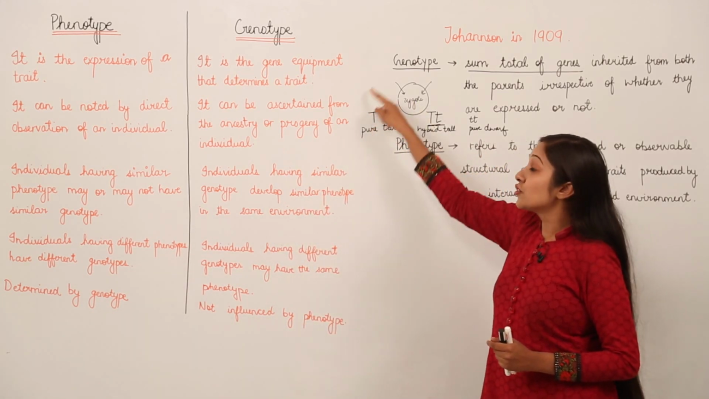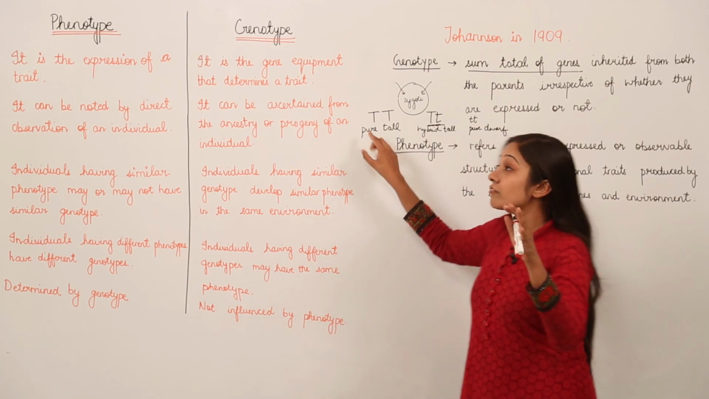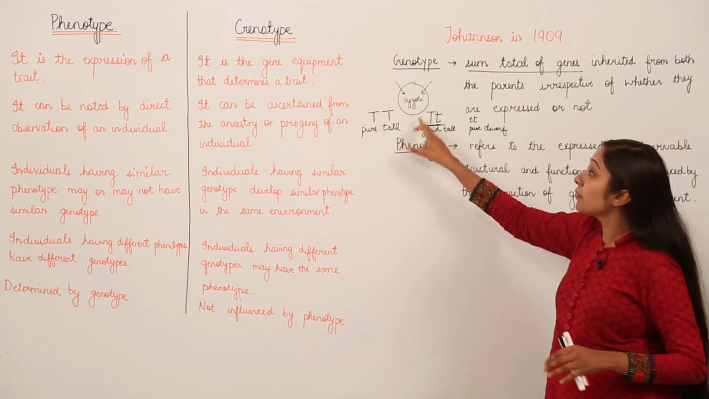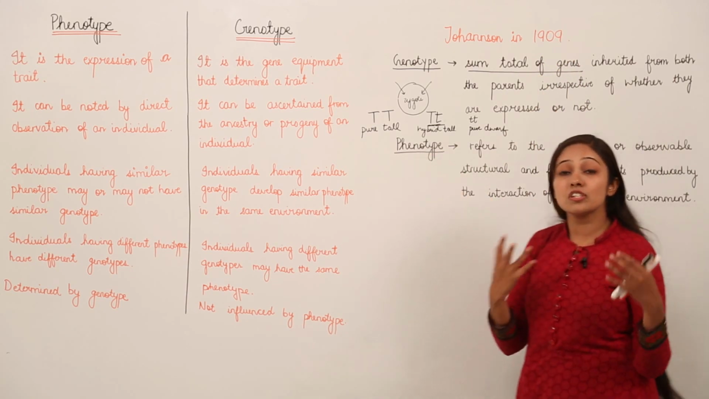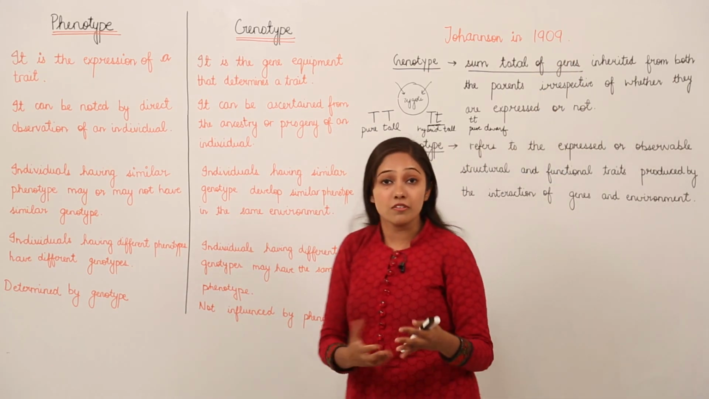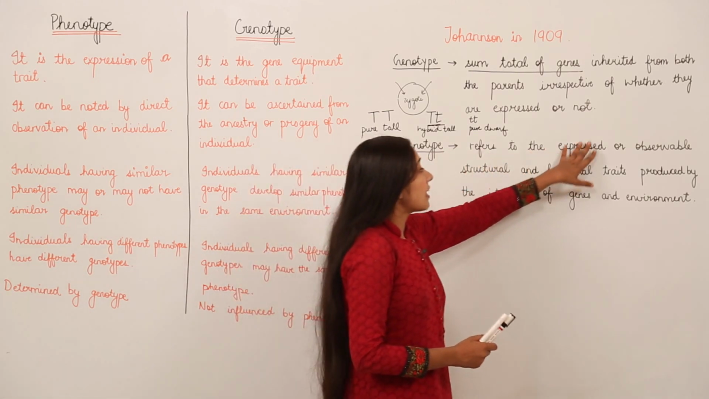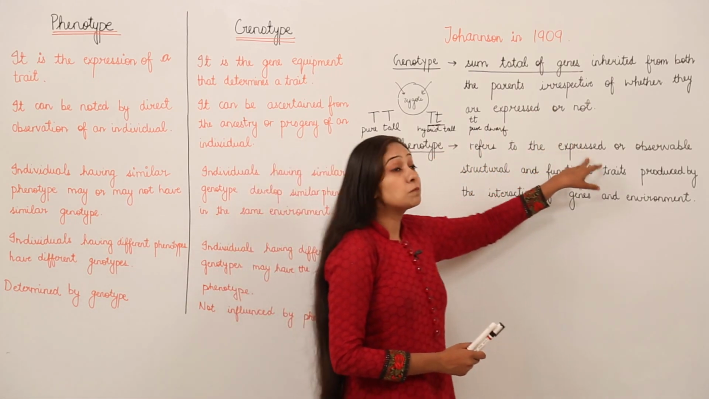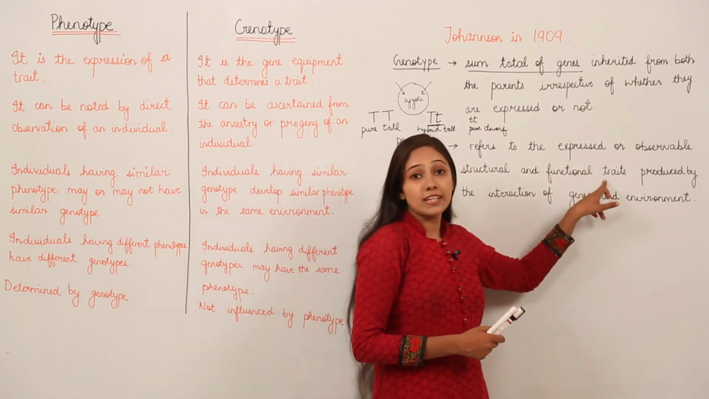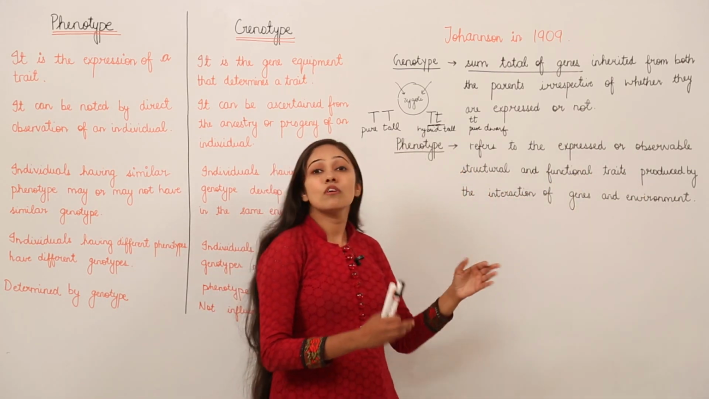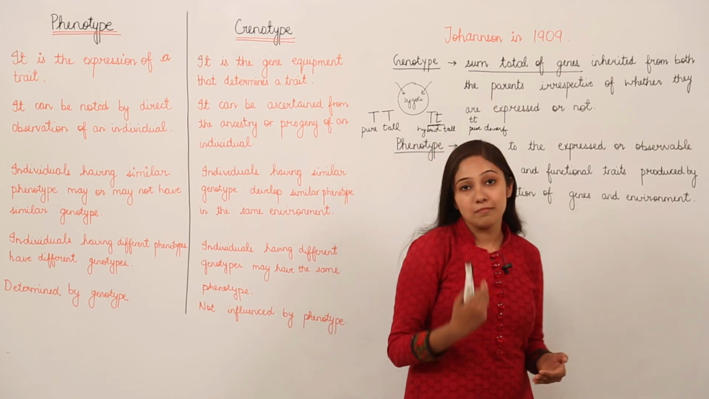But this is the genotype, which is explaining to you about the genes. But the phenotype is something which is going to be observed, right? It is that thing that is going to be expressed, the observable structural and functional traits produced by the interaction of genes and environment.